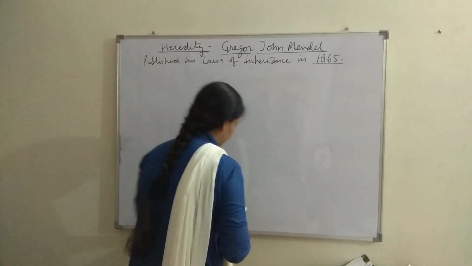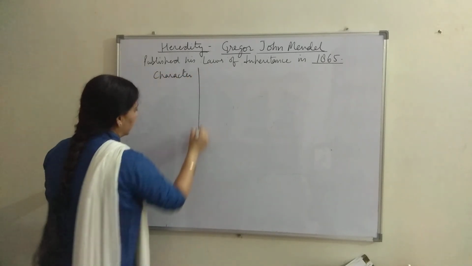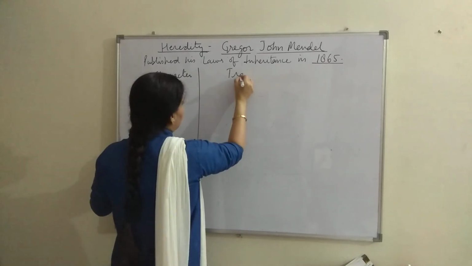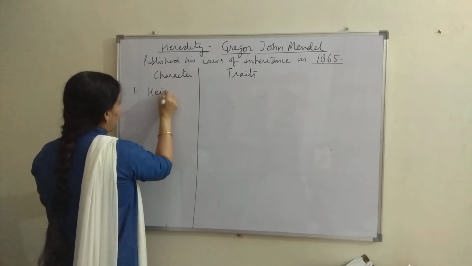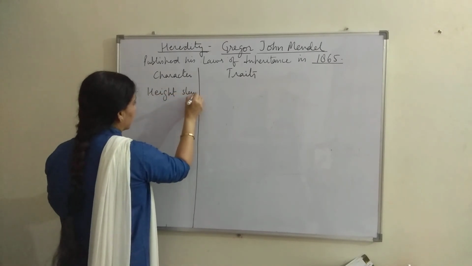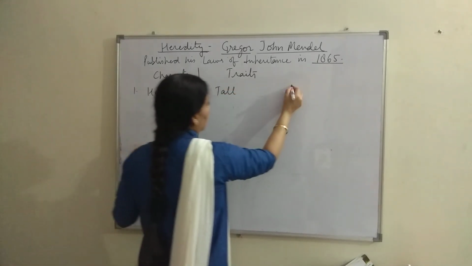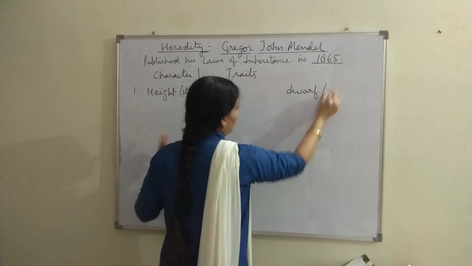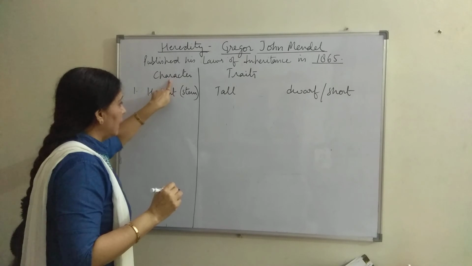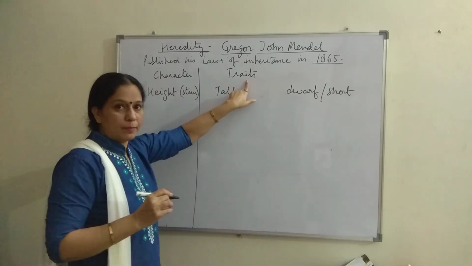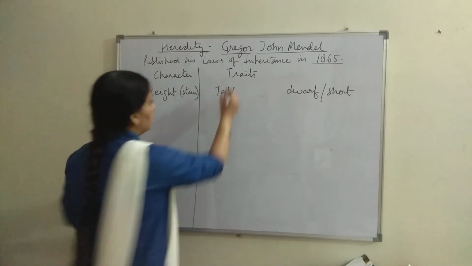For example, here we'll make a table. In the first column we'll write characters, and in the second column we'll write traits. Suppose height of the plant, or height of the stem. It is tall or it is dwarf. Dwarf is also called short. That means height is a character, and tall and dwarf are the traits. That means two contrasting forms of a character are called traits.